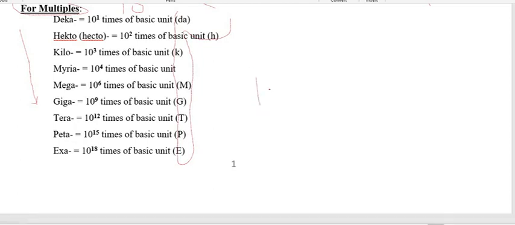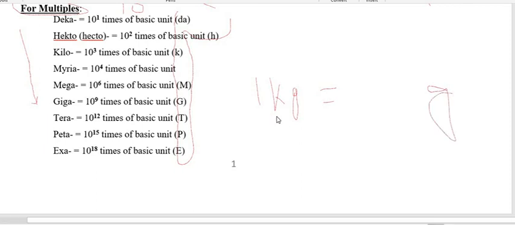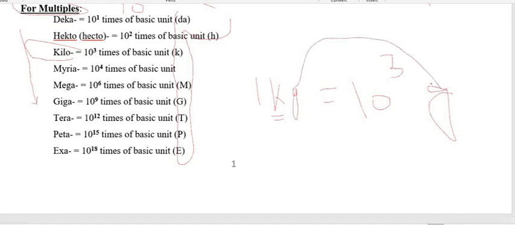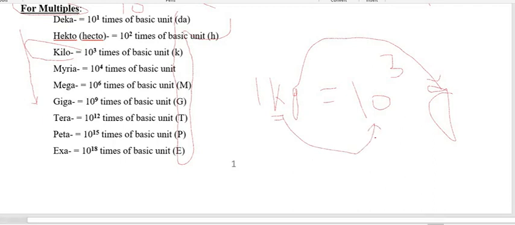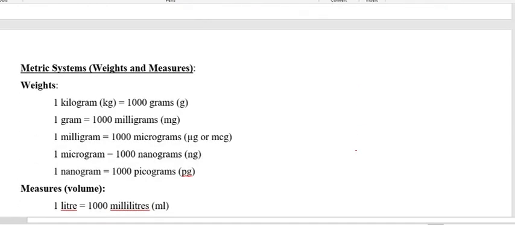Take one example. 1 kg is equal to how many grams? This k stands for kilo, which means 10 per power 3. So 1 kg is equal to 10 per power 3 gram. What we did, we wrote the unit simply, and for the kilo we wrote 10 per power 3. So this is about the multiplication.